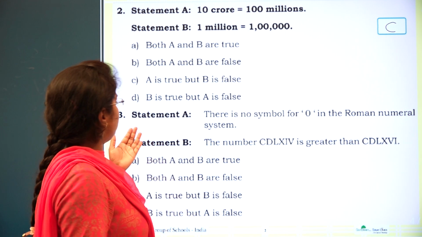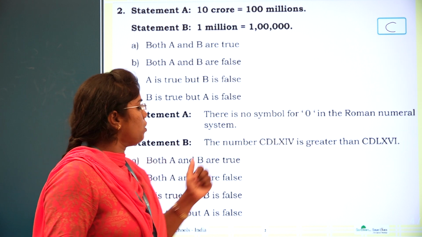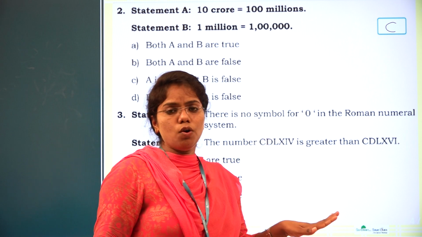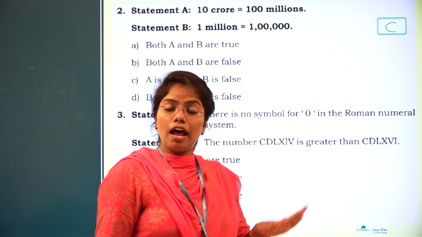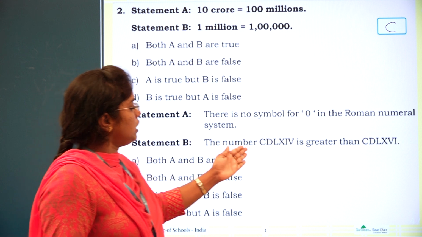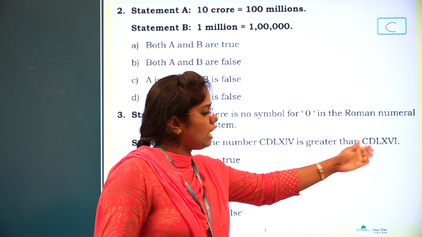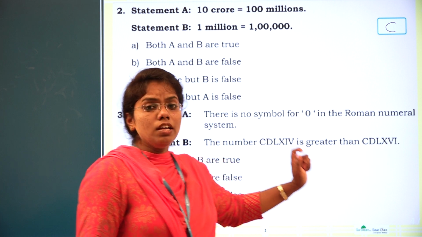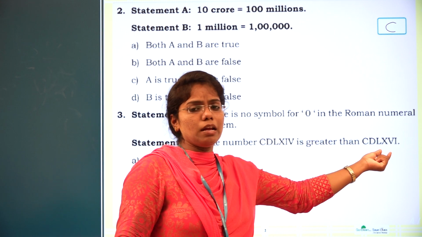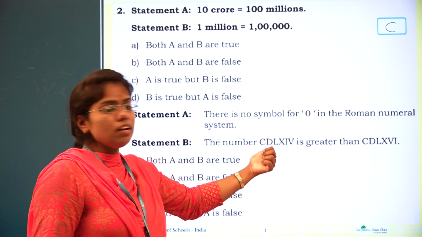Coming to the third one, statement A: there is no symbol for 0 in the Roman numeral system. Yes, there is no symbol for 0 in the Roman numerals. That is correct, and I have explained it already. Next, statement B: the number CDLXIV is greater than CDLXV. Which number is greater? This is the greater number and this is the smaller number. So this is a wrong statement.